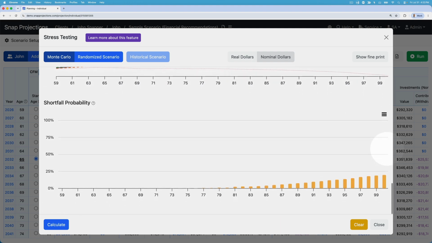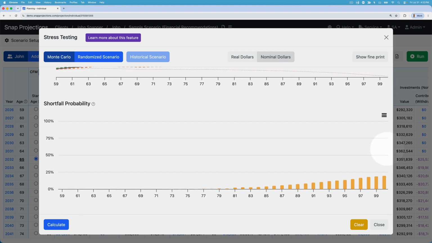And then the last chart is the shortfall probability. This is telling us whether there's any pink shading in the underlying scenarios. So on the planning page, when the client needs to borrow money to meet their spending goal, Snap highlights that section of the plan in pink shading. Because that information isn't available to you from this modal, we want to bring that transparency through with this chart. So here we're showing you what's the probability of pink shading and the client needing to borrow within the plan.